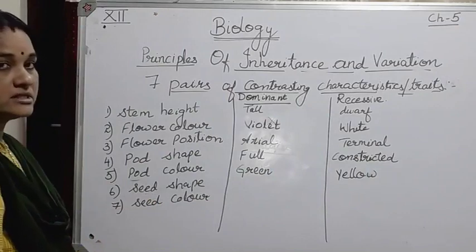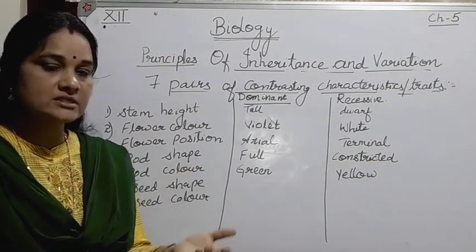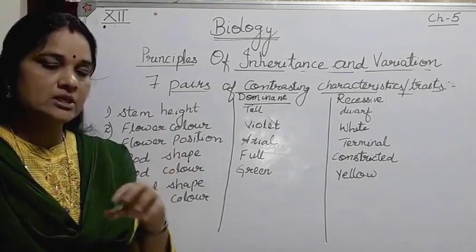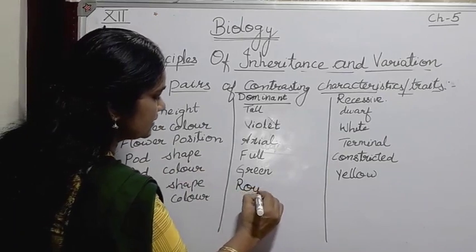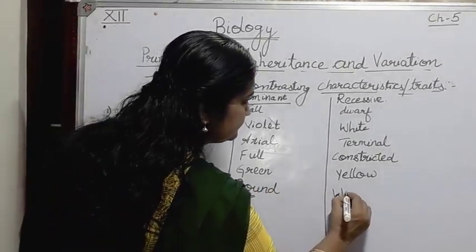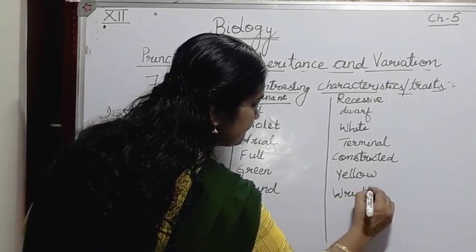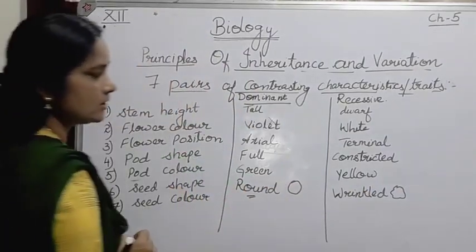Next comes the seed shape. The pair of two contrasting characters he studied was round or wrinkled. Round was found to be dominant. The round characteristic was found to be dominant over the wrinkled one. That is the wrinkled seed, and this was the round one.